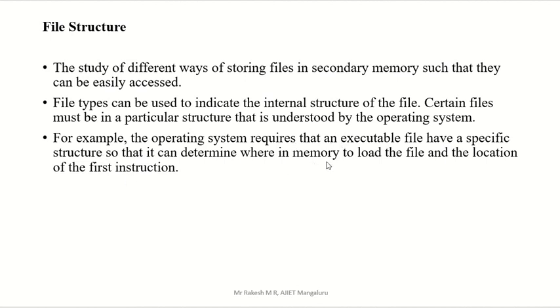It determines where we are going to load the .exe file and what the location of the first instruction is. The operating system needs that detail. Anyway, in file structure we are going to study different methods to store your file in secondary memory, only for easy access.